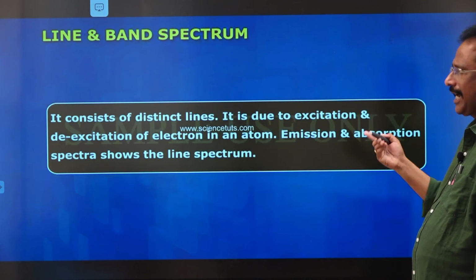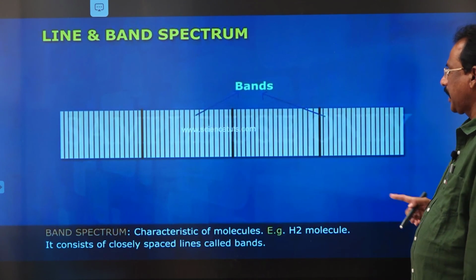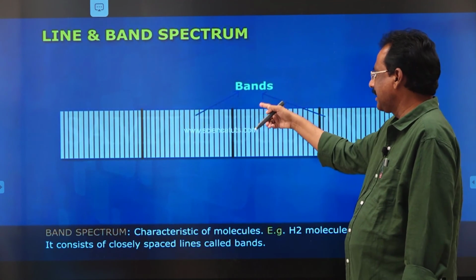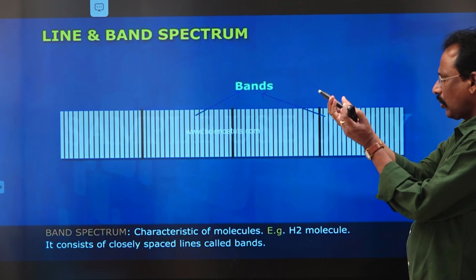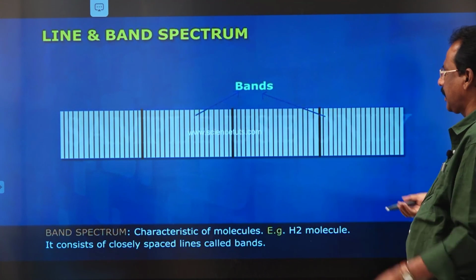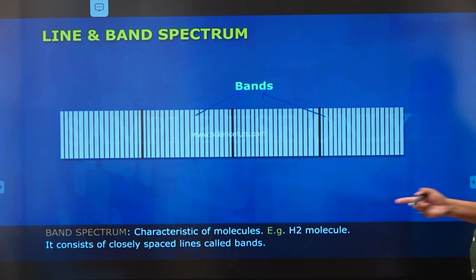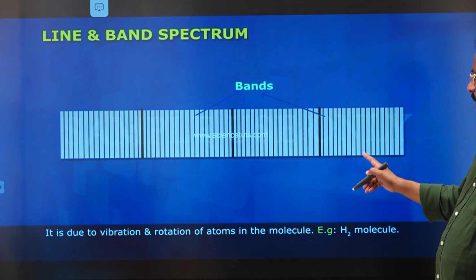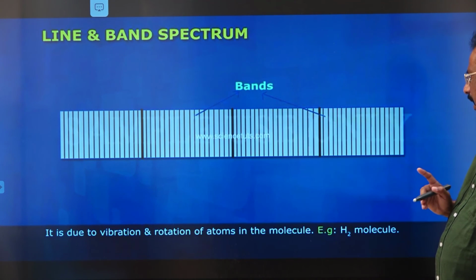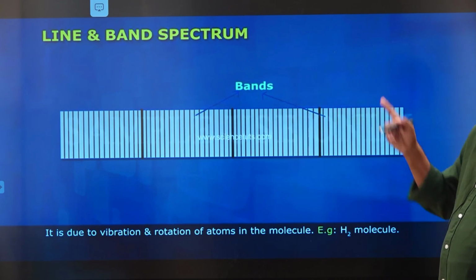That's why line spectrum is a very clear spectrum. But see here, these lines are very closely associated to each other, because a group of atoms is known as a molecule. That's why a molecule always produces band spectra. It is not a clear spectra.